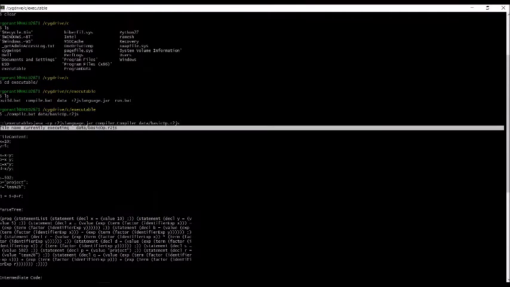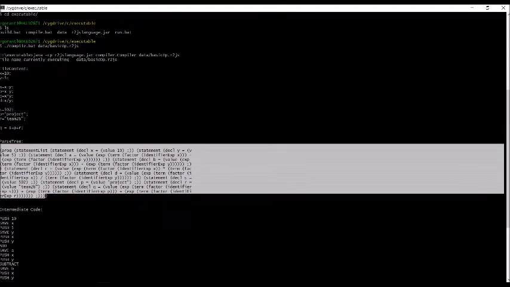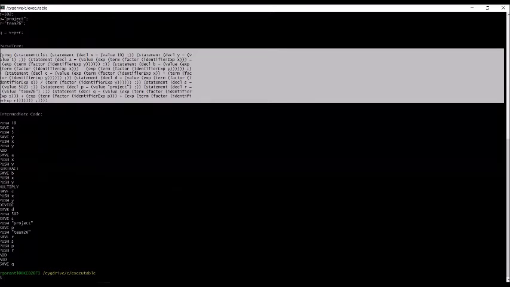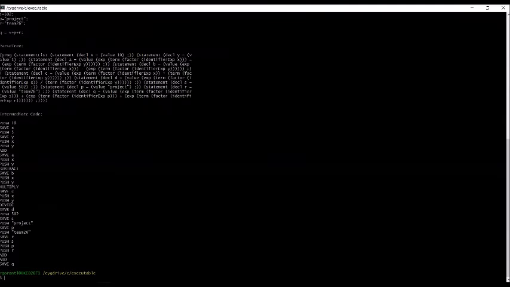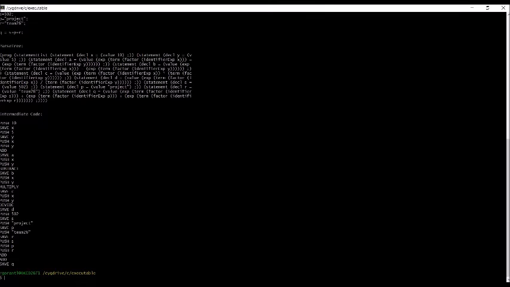So when I do this, this basically shows the file name which is currently being executed and the file content, and after that it shows the parse tree and then the intermediate code. The intermediate code is saved into a different file. So this is the one. The parse tree is also saved into a different file, and the bytecode is also saved into a different file. Now I'll use the bytecode to run this. So I'll use run.bat and again the dot, so I'm giving the bytecode as the input.